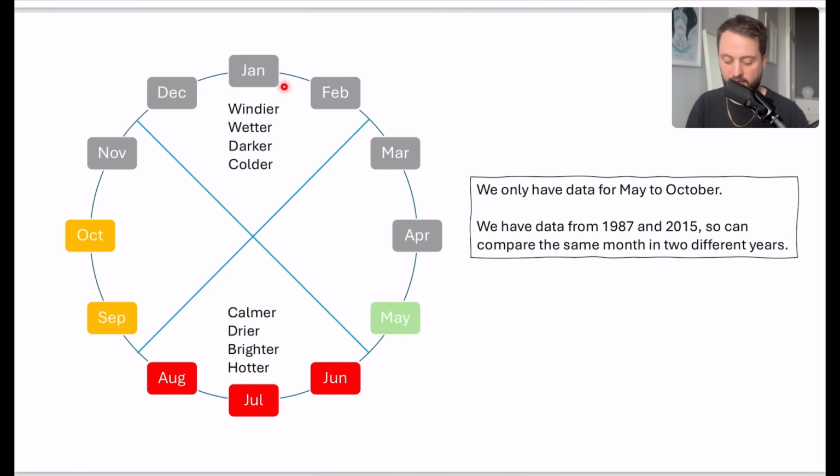Now, in this visualization, I've got the top part, which is obviously winter. Winter is windier, wetter, darker, and colder. I've put green for spring, but obviously we don't have March and April. Then the summer months are in red, where it's the opposite of winter: in the UK it would be calmer, drier, brighter, hotter. Then we go to the autumn months that we have here, September and October. So if we're ever asked about one of the months where we think it's windy or wetter or darker or colder, October's a good suggestion for that one.